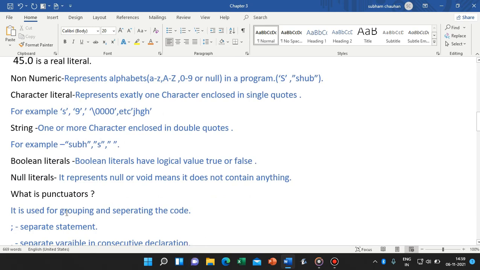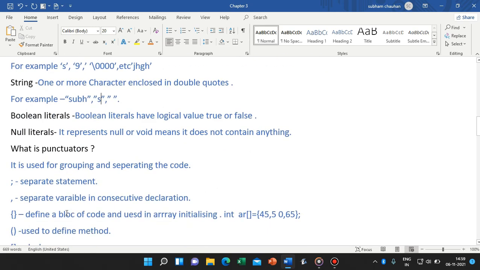What are punctuators? They are used for grouping or separating code. When we want to group or separate code, like in a class, we use curly braces to separate one class or function from another. So it is used to combine code and also to separate code. Like the semicolon separates statements. When we write statements, we use this semicolon to separate one from another.